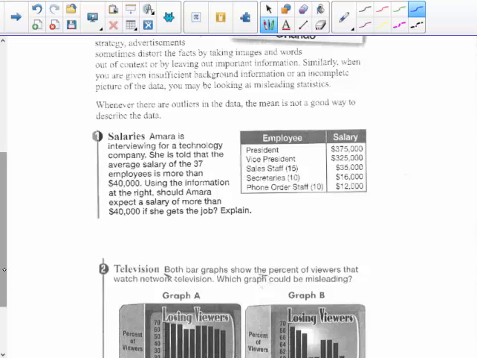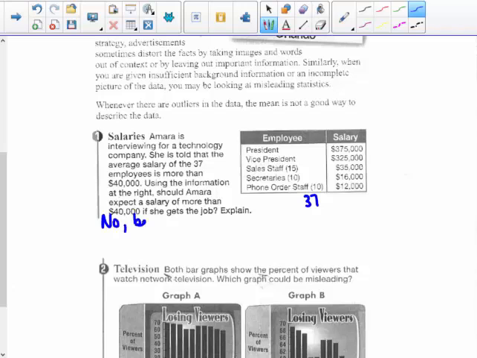There are 15 staff, 10 secretaries, and 10 phone ordering staff people. So that's a total of 37 employees. So out of the 37 employees, 10, 20, 35 of them have a salary of 35 or less. So I would say no, because 35 of the 37 employees, would she expect to get $40,000?